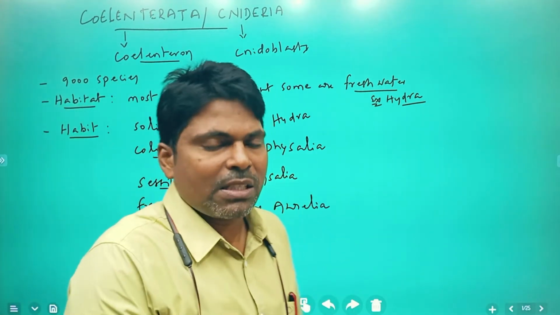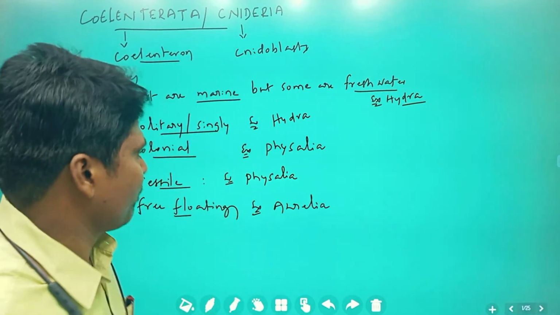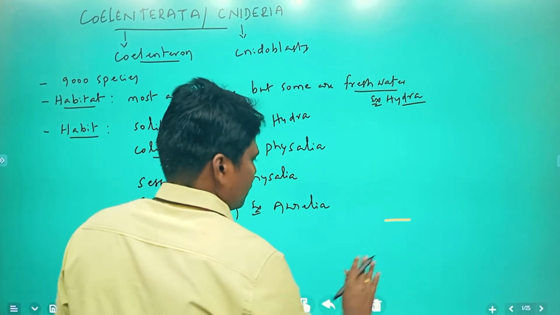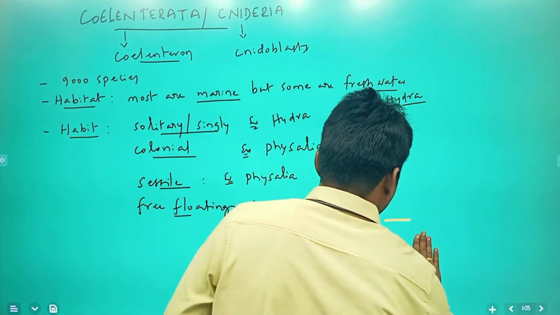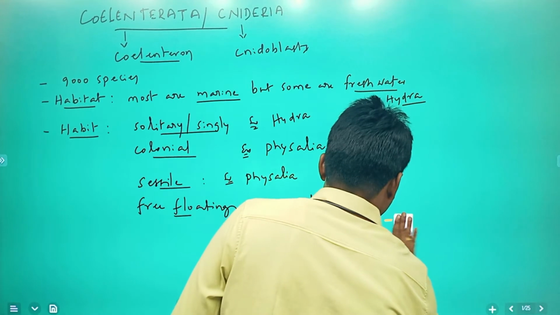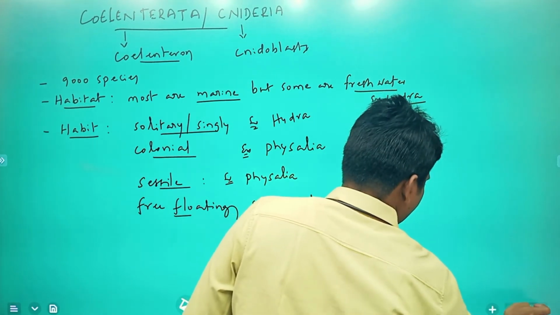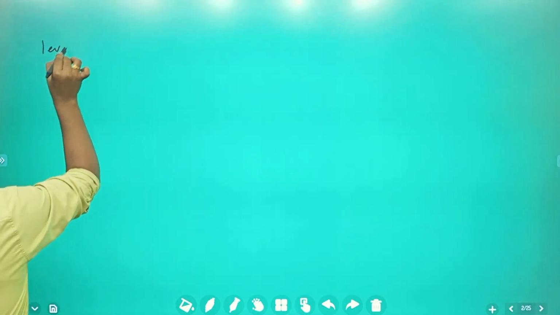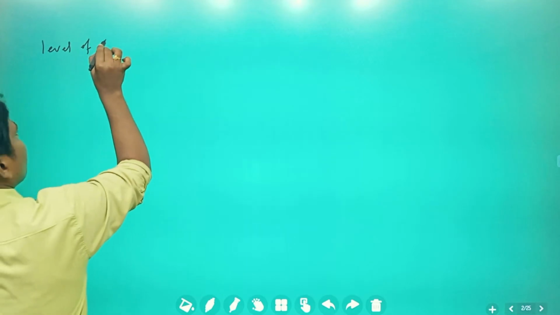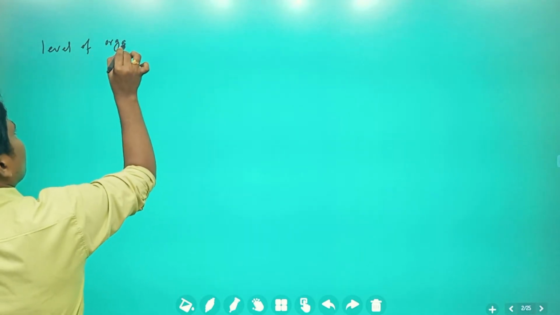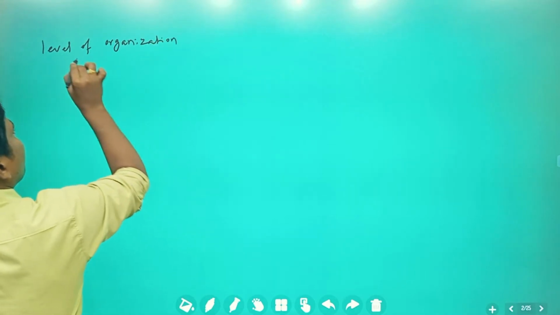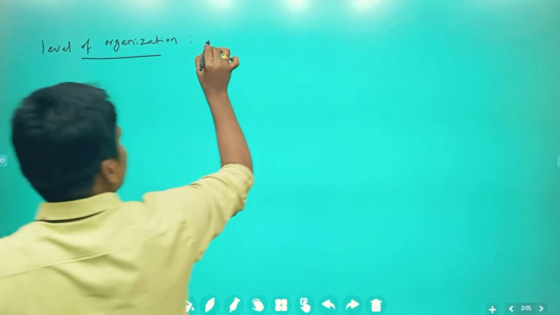Next, some of the general characteristic features. Level of organization: tissue level of organization.